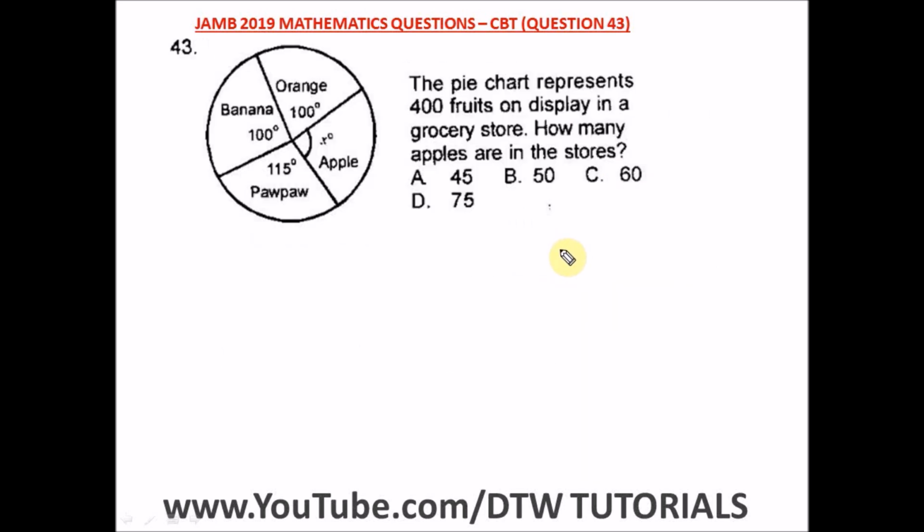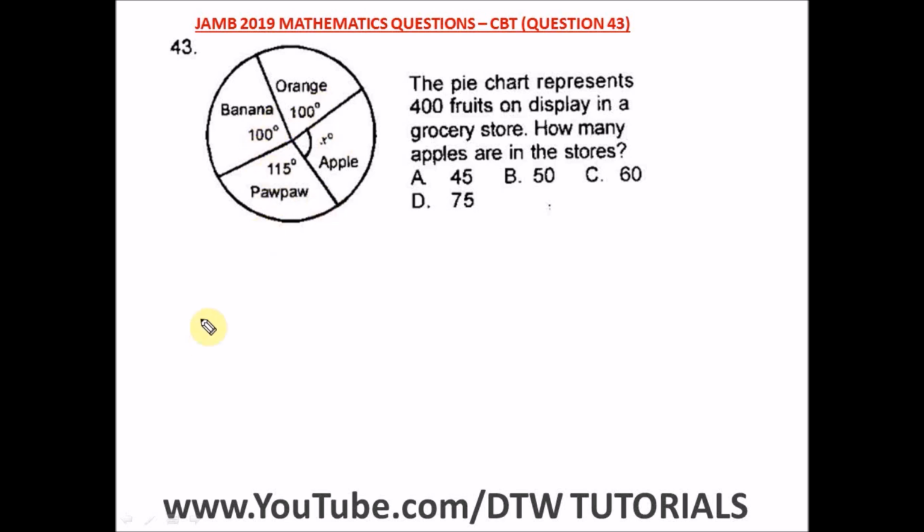Question 43 of the JAMB 2019 Mathematics Past Question, that's your UTME CBT exam. It says the pie chart represents 400 fruits on display in a grocery store. How many apples are in the store? So we're to look for how many apples are in the store. Now this is a pie chart, and everything here is in degree. And remember, the sum of angles at a point is 360. So let's find the angle of apple. Then from there we can know the amount of apple from the 400 fruits.